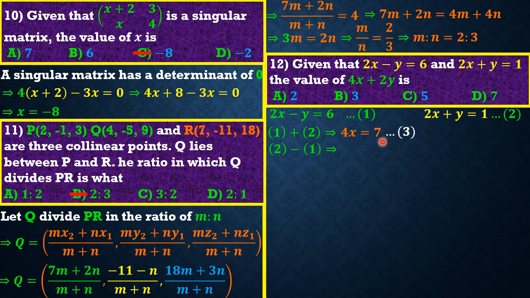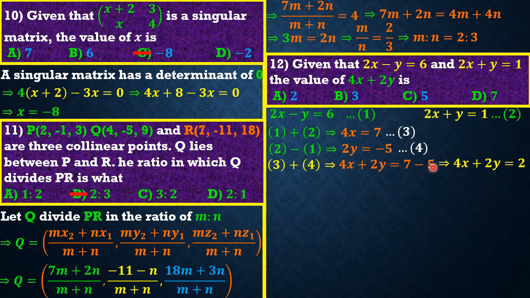Now friends, at this point, if we take equation 2 minus equation 1, by so doing we are going to eliminate x and solve for y. We are therefore going to have 2y to be the same as 1 minus 6, which is minus 5. Let's call this equation 4. Now, we have to get the value of 4x plus 2y. But we have 4x, we have 2y, so we just have to sum them up. If we now sum equation 3 plus equation 4, we are going to have 4x plus 2y being equal to 7 minus 5, which is equal to 2. So the best answer here is option A, 2.